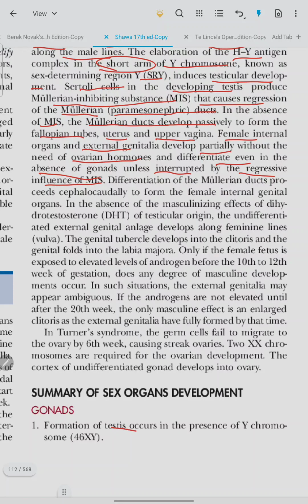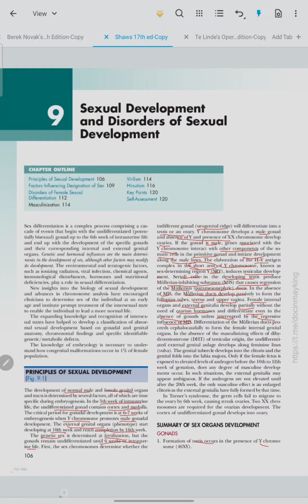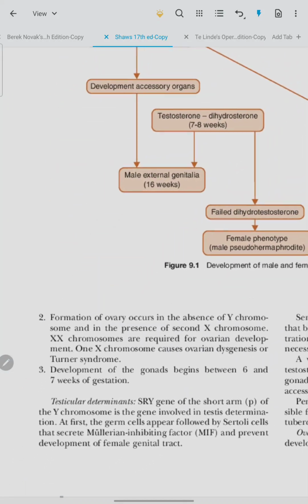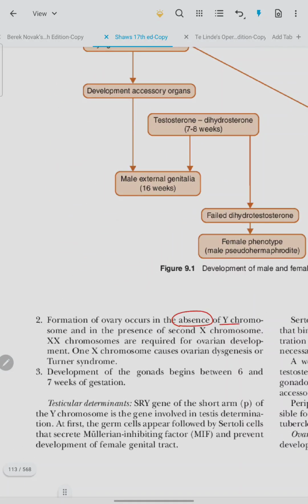Gonads. The formation of testes occurs in the presence of the Y chromosome, 46XY. Formation of ovary occurs in the absence of the Y chromosome and in the presence of a second X chromosome. XX chromosomes are required for ovarian development. One X chromosome causes ovarian dysgenesis or Turner syndrome. Development of gonads begins between 6 to 7 weeks of gestation.